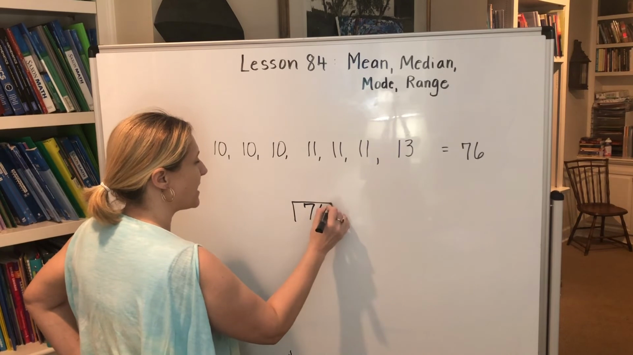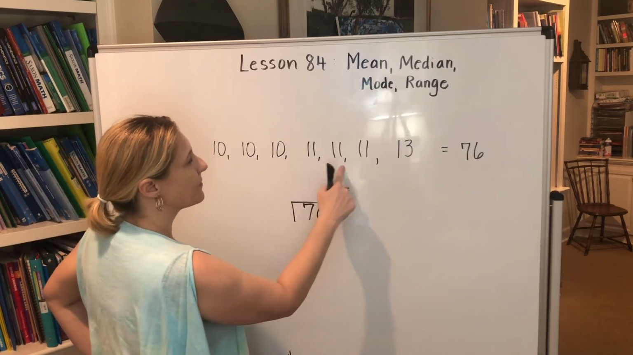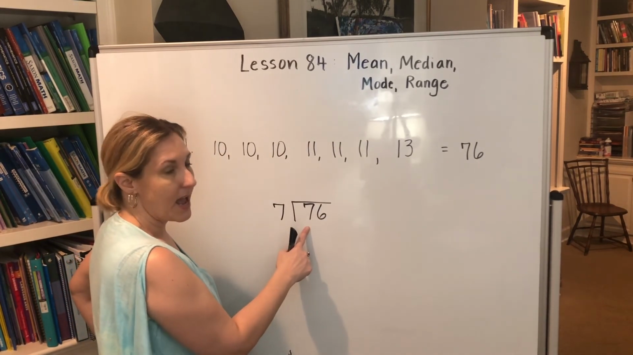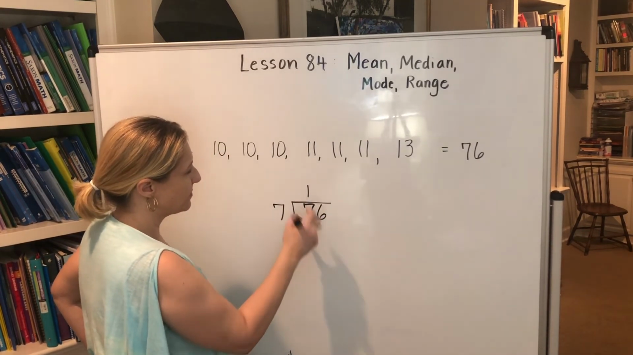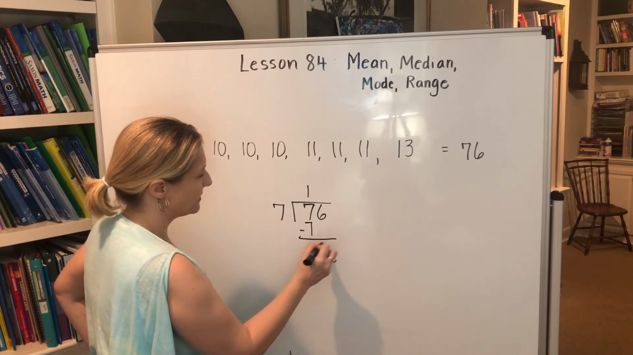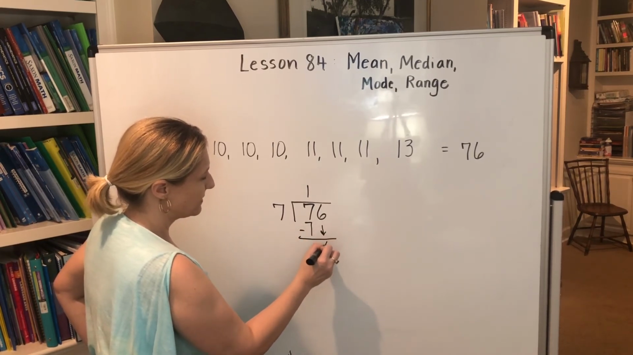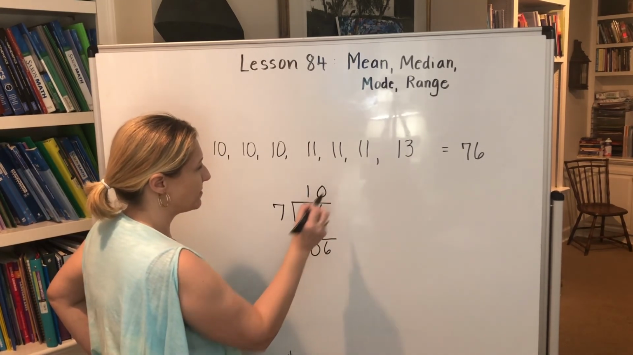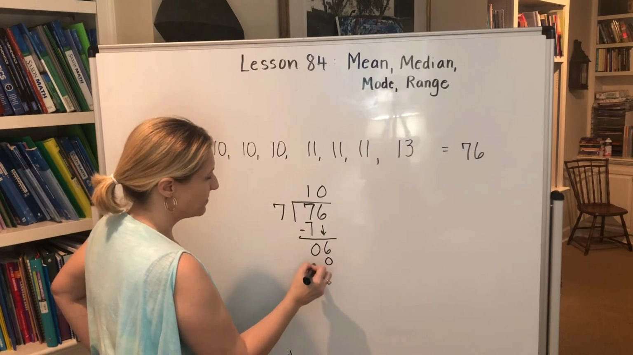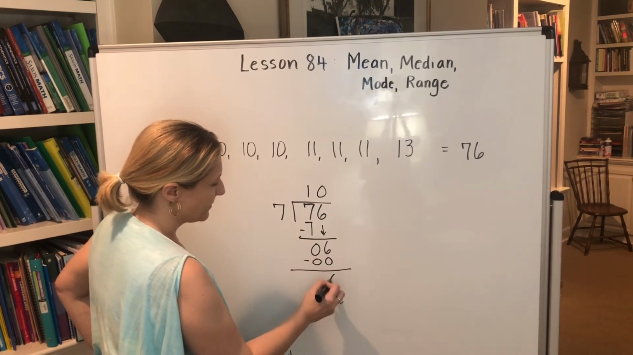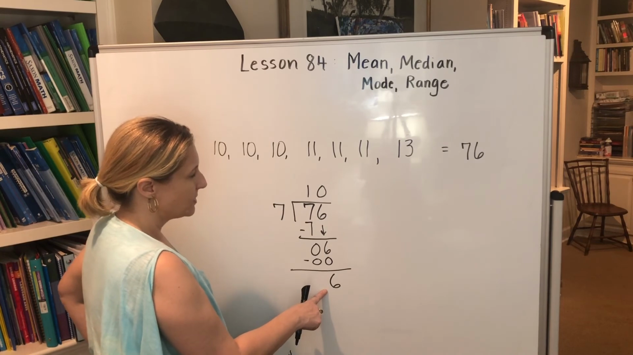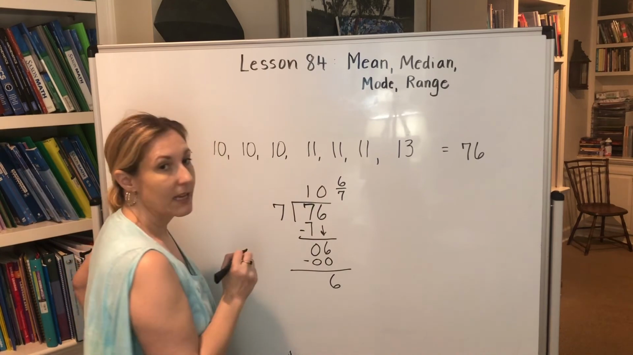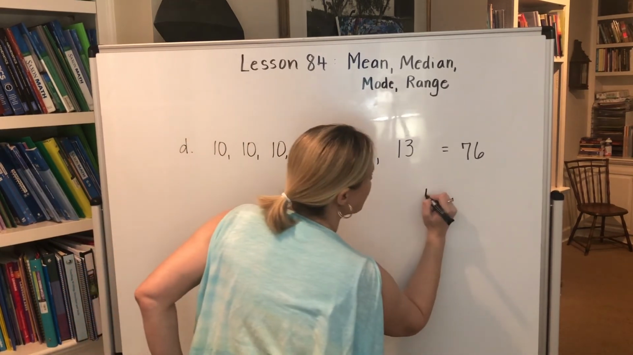76 divided by 1, 2, 3, 4, 5, 6, 7. Does 7 go into 7? Yes, 1 time. 7 times 1 is 7. Subtract. Bring down your 6. Does 7 go into 6? No. 0 times. 0 times 7 is 0. Subtract. We have 6 left over. So 10 6/7 is our mean, or our average. So the mean